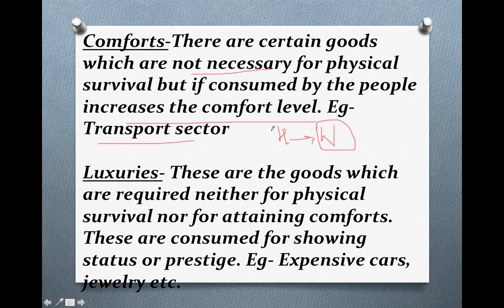Now the people will not be required to use their hands and make their hands tired. They can use washing machines instead. So comforts are not the necessary goods, but if consumed, they can increase the comfort level of the people.